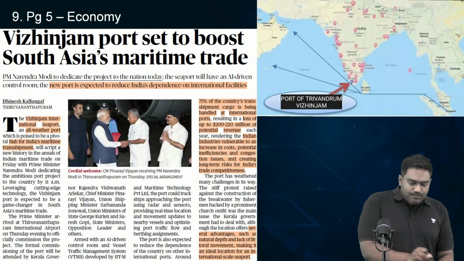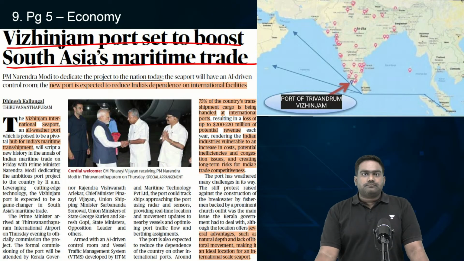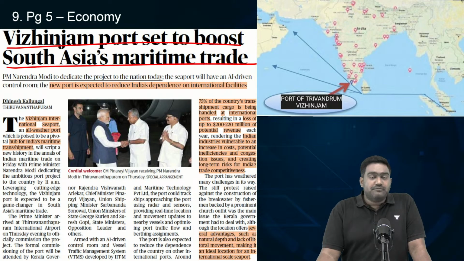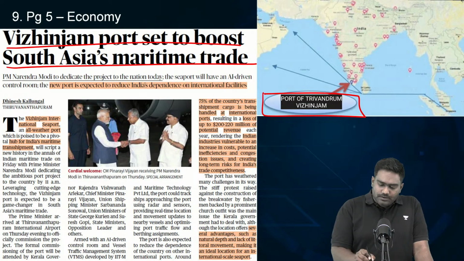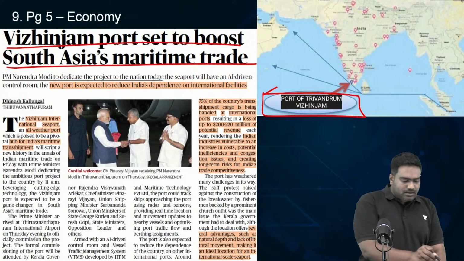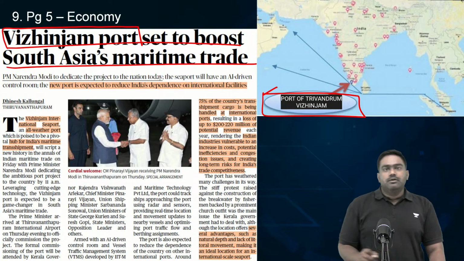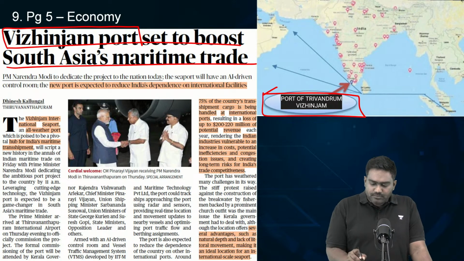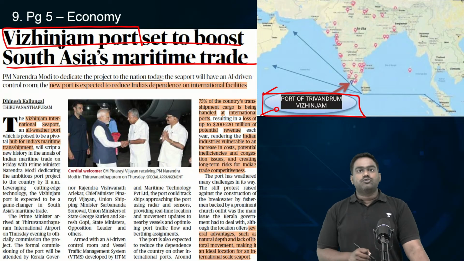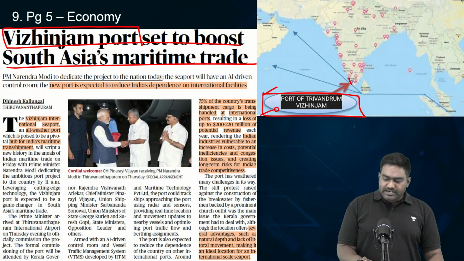Next, PM Modi visited Kerala. Near Trivandrum, there is a strategic port, a transshipment facility which India has recently built, which has been fully inaugurated. This is nothing but the Vizhinjam Port, which is going to be very, very crucial for the Indian economy. So, where is it located? The port of Vizhinjam, on the outskirts of Trivandrum on the west coast of India, in Kerala. That's where it is located.